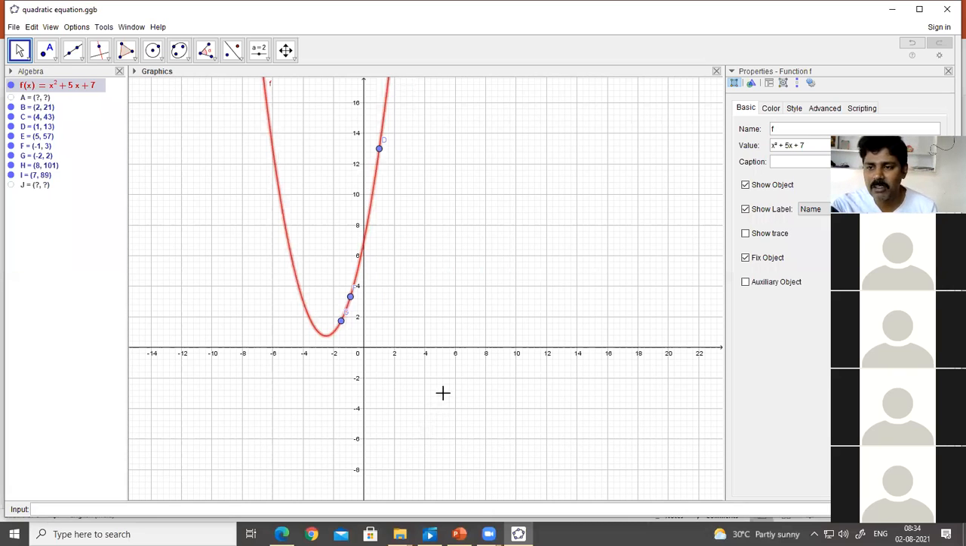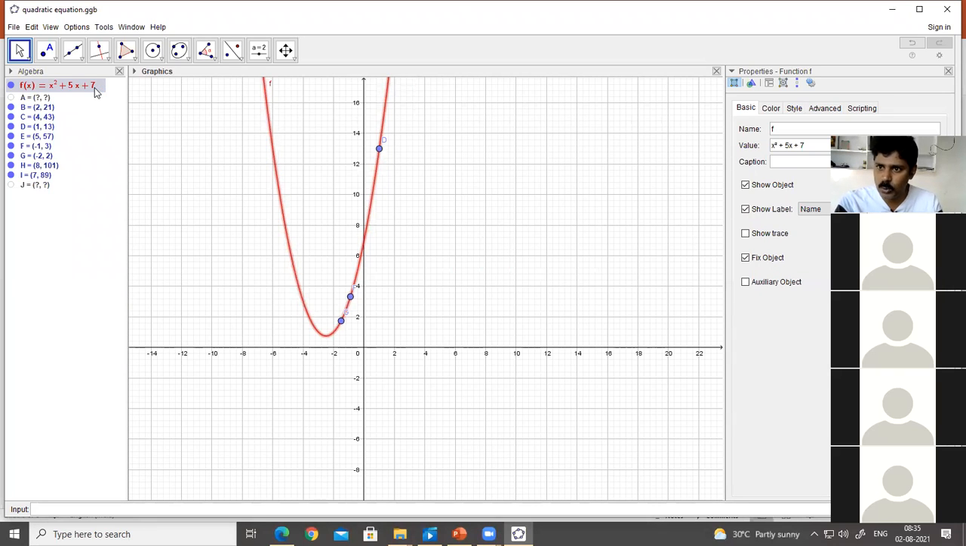How can you say that from the graph? Because this parabola doesn't touch the x-axis. Since this parabola doesn't touch the x-axis, we can say that this polynomial has no real zeros. So we have 3 types of cases. We have done that. One is 2 zeros.